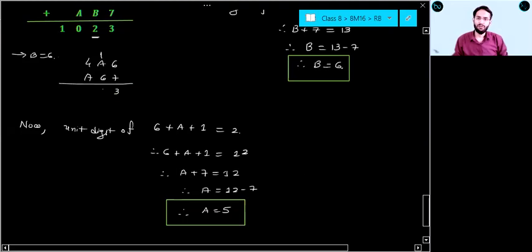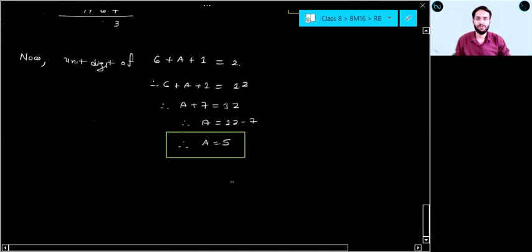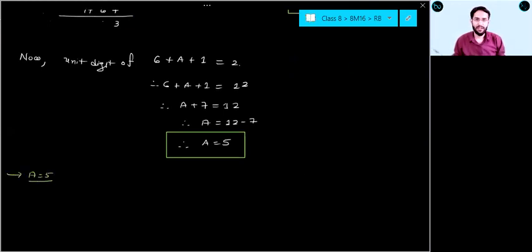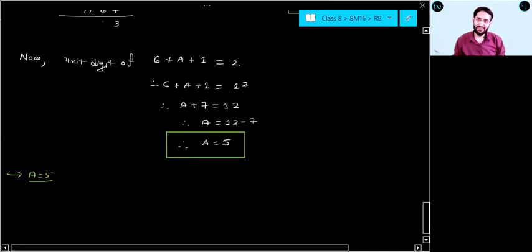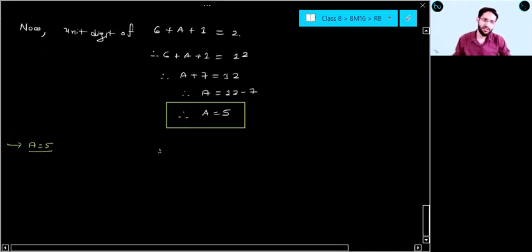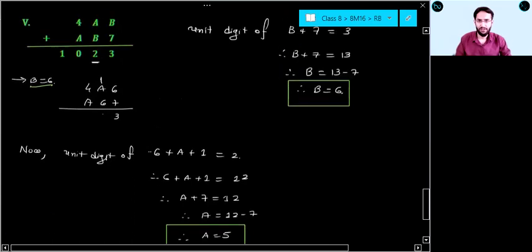Now let us put A equal to 5 and check our answer. Understood this step first? Please give me some response. Understood this step? Don't write now. I'll give you time for writing. First understand. If you write simultaneously, then you are not going to understand. First understand, students. I will give you time to write.